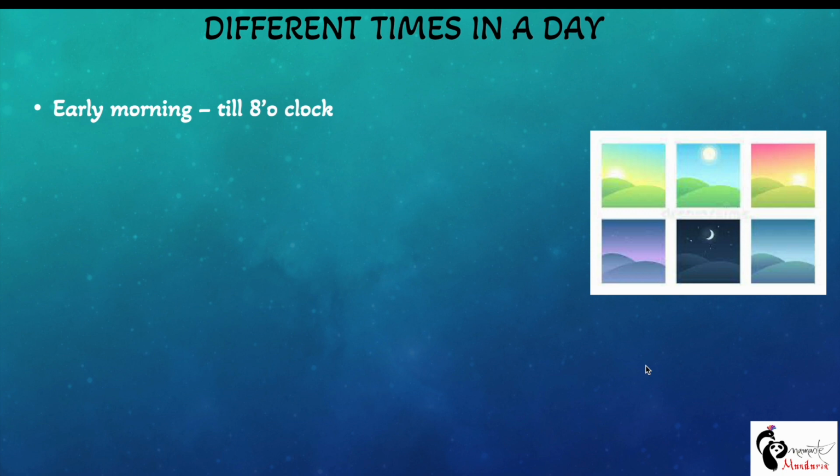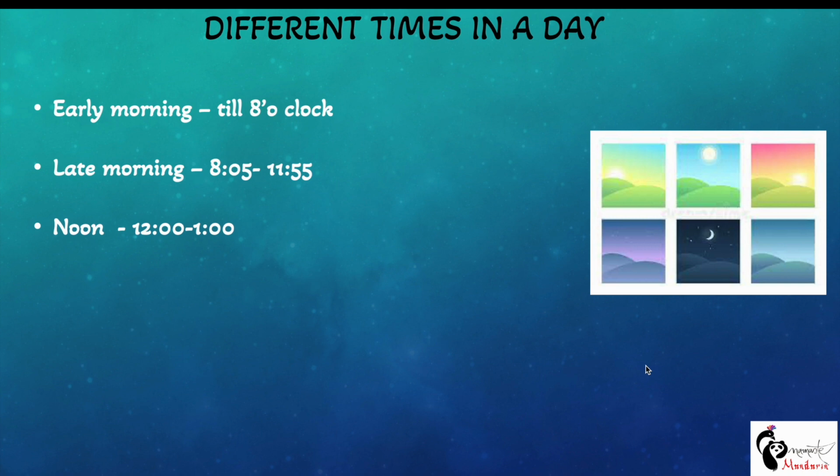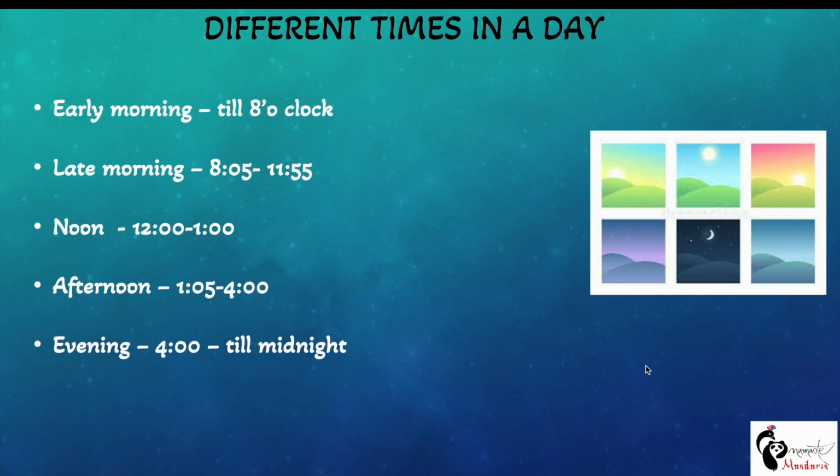In English, we have just one term for morning. But in Mandarin language, we have two terms for morning. So we have early morning, which is till 8 o'clock. We have late morning, which is from 8 till 11:55. Then we have noon, which is a 1 hour time, 12 to 1. Then we have afternoon, from 1:05 till 4 o'clock. And then we have evening, which starts from 4 till midnight.